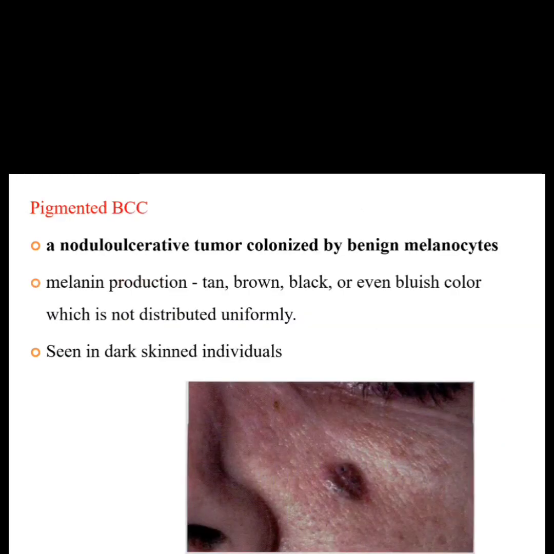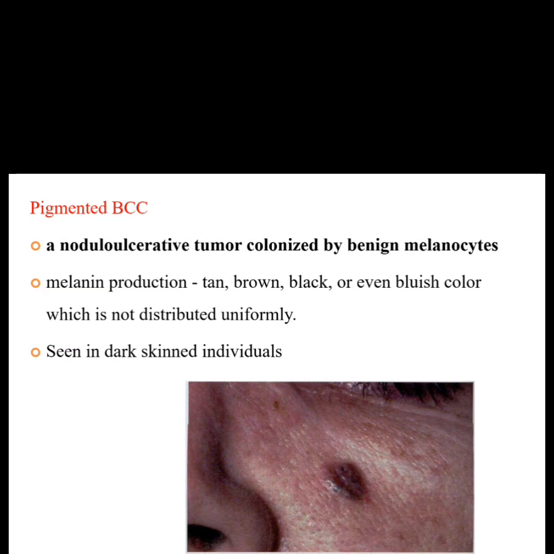Now coming to pigmented basal cell carcinoma. The name itself suggests pigmentation is present. Here we see a nodular ulcerative tumor in the photograph. These pigmented tumors are caused by benign melanocytes, so we can see pigmentation because of the melanocytes.